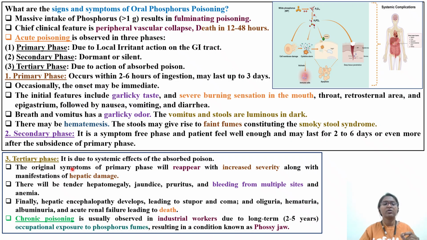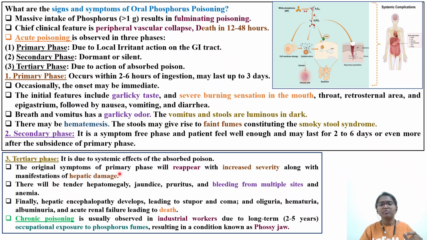The tertiary phase starts. It is due to the systemic effects of the absorbed poison. Whatever amount of poison was absorbed during the primary phase has now entered the systemic circulation, that is the blood.